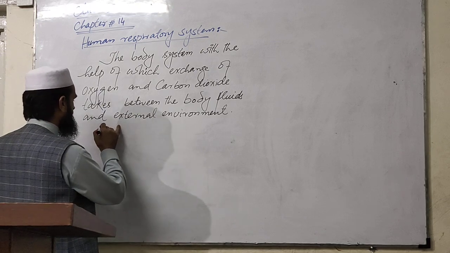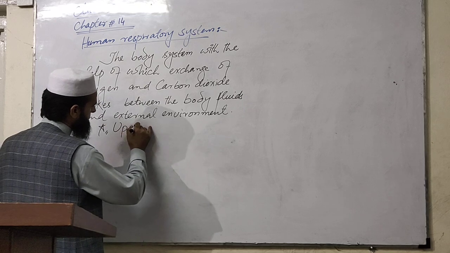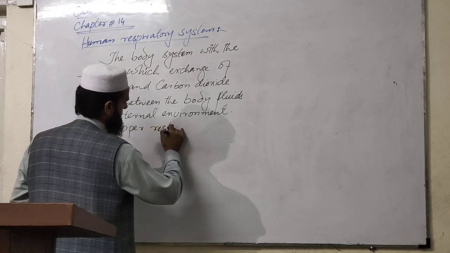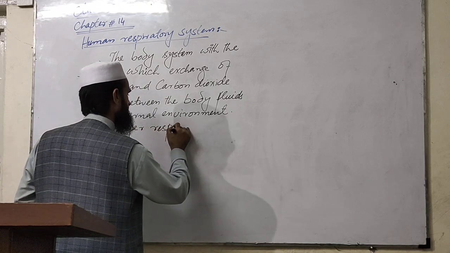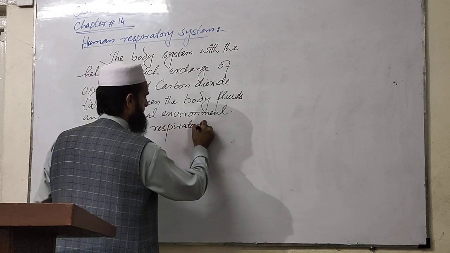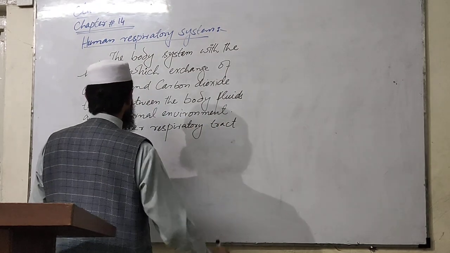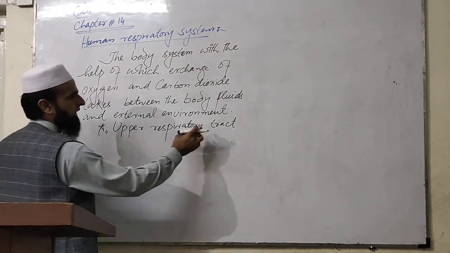One is the upper respiratory tract, abbreviated as URT.